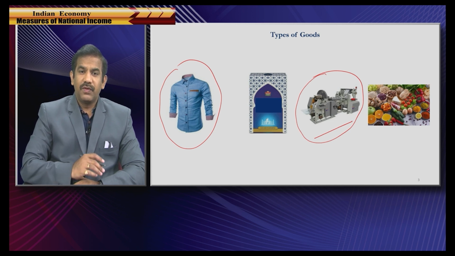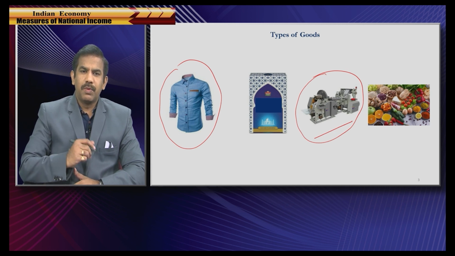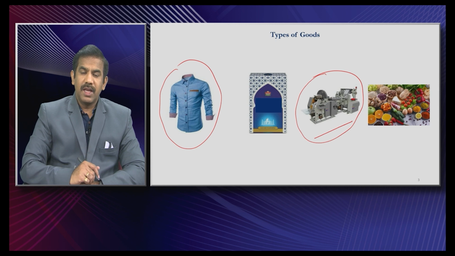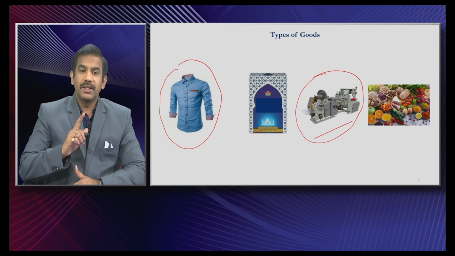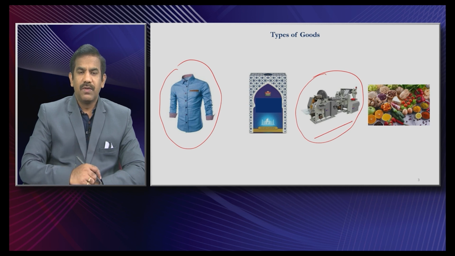Then you might be asking, what is the difference between an intermediate good and a capital good? An intermediate good is the good that is exhausted in the process of production. Let us say, imagine you are buying some tea powder from a branded outlet. The tea powder that we purchase from an outlet is what we call a final good. If a tea stall owner buys the same tea powder, it is called an intermediate good because he uses the tea powder to make a finished product, that is nothing but tea. So, that tea powder purchased by the tea stall guy is an intermediate good. That same tea powder that you or me purchase from the outlet could be called a final good.